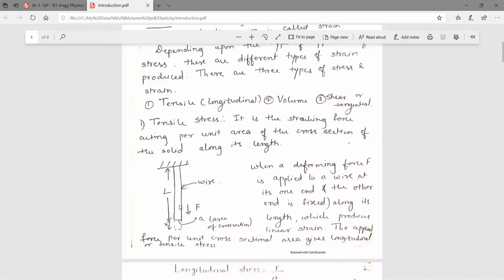So there is a change in the dimension along the length. Here the dimension is length. There is a change in the length, so it is called the tensile stress. When a deforming force F is applied to a wire, one end is fixed and the other end is free. We apply the force at the free end by putting some weight. That will be our applied stress along the length, and whatever stretching happens is along the length. Therefore it is called a tensile stress